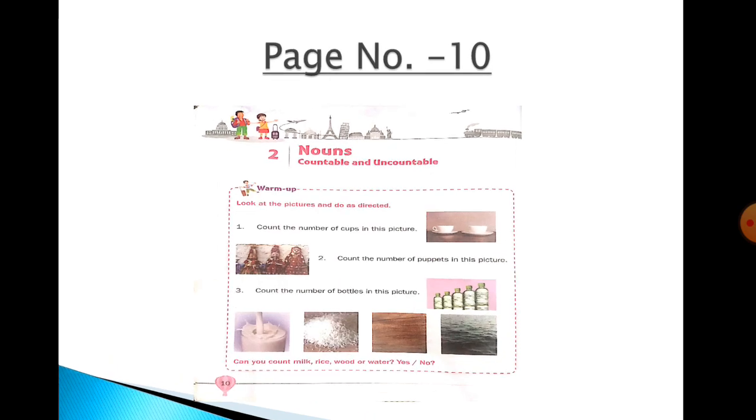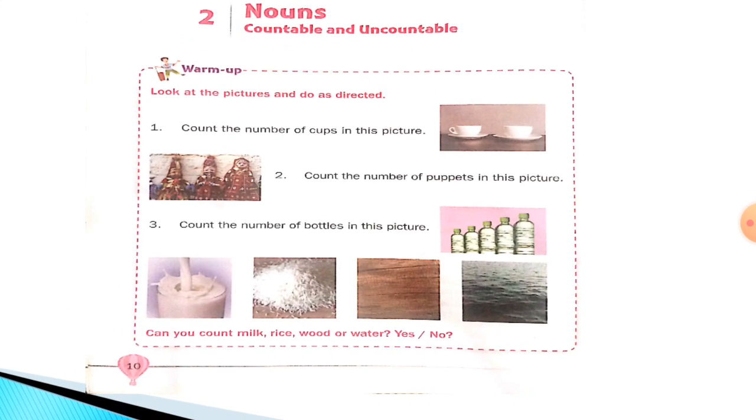Now, let us do the book exercise. Look at the pictures and do as directed. Number 1 is count the number of cups in this picture. Now in this picture you can see cups are there. You have to count the number of cups in this picture. 1, 2. So children, 2 cups are there. That means cups can be counted. So they are countable nouns.